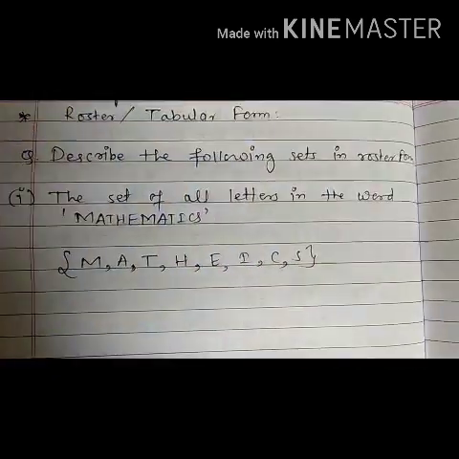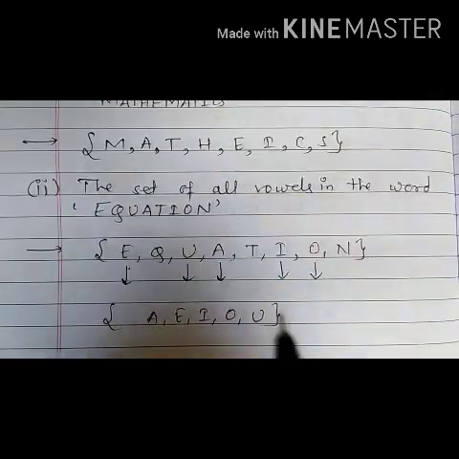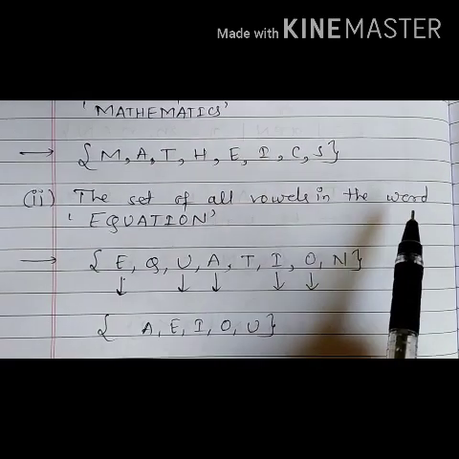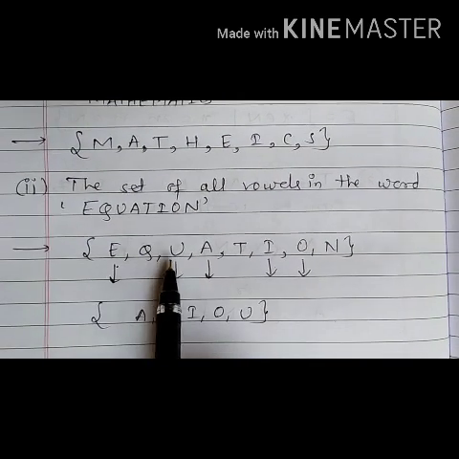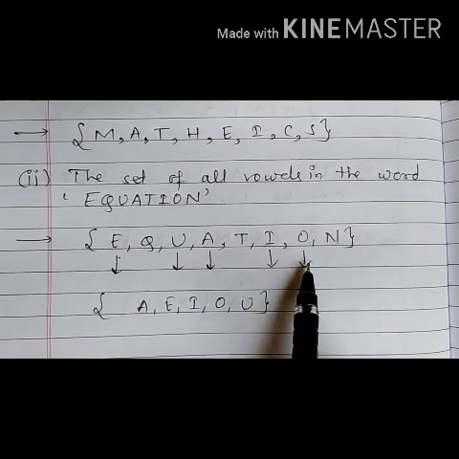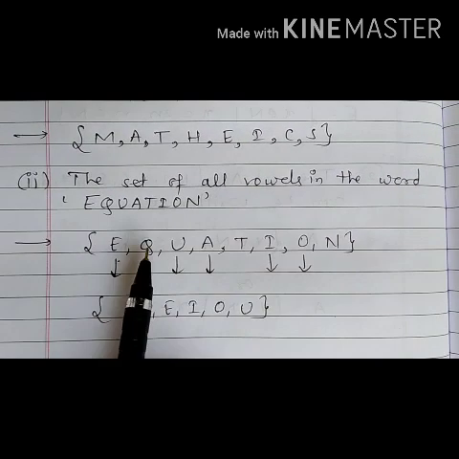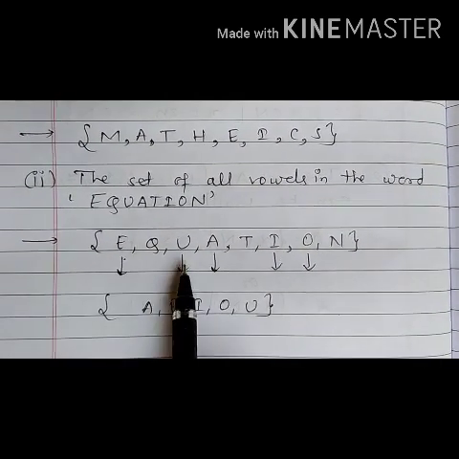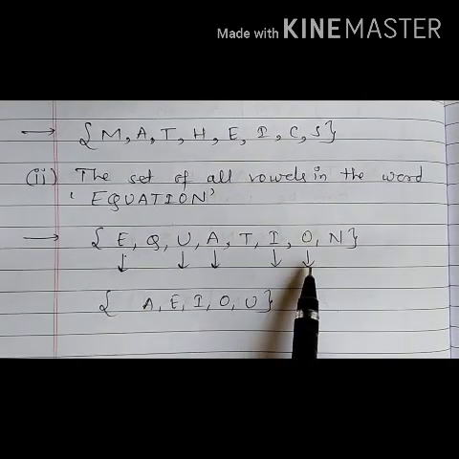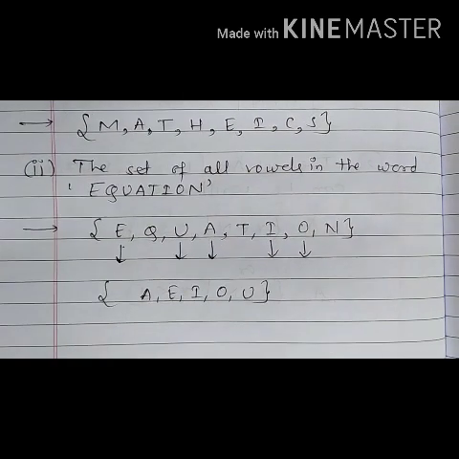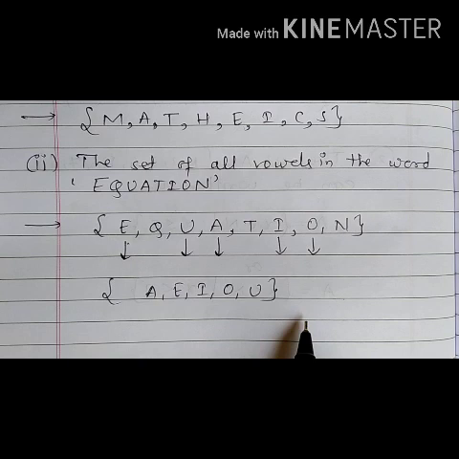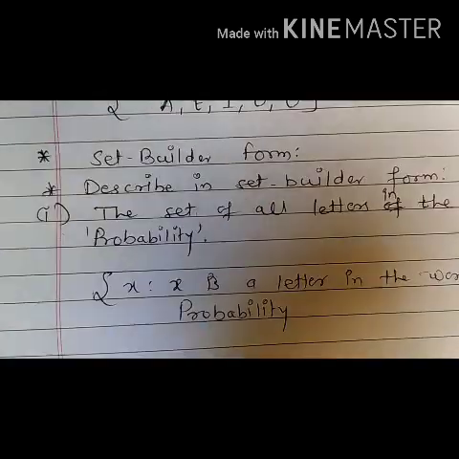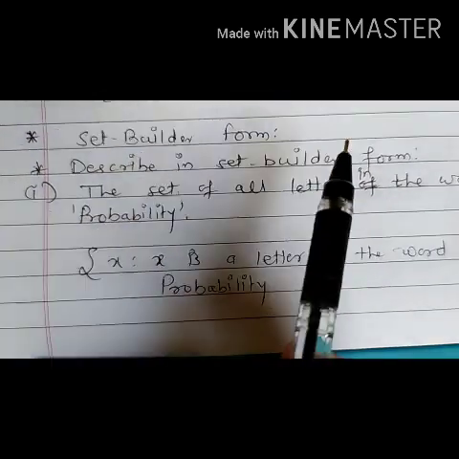Understood? Now the second question, the set of all vowels in the word equation. Now the set of all letters are E, Q, U, A, T, I, O, N. Now from these letters the vowels are E, U, A, I, O. Means all vowels are there. So the required set is A, E, I, O, U. Understood? Now we'll see the example of set builder form.